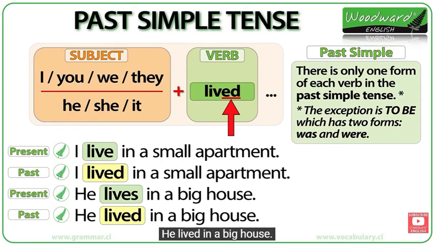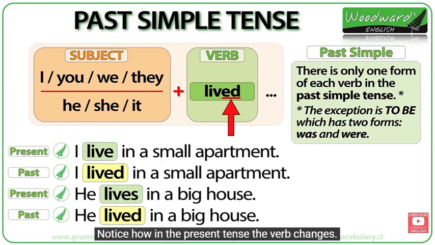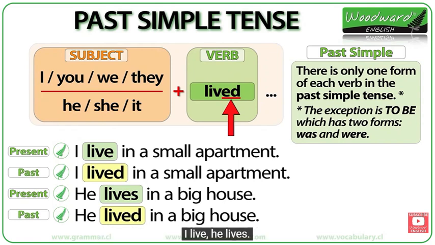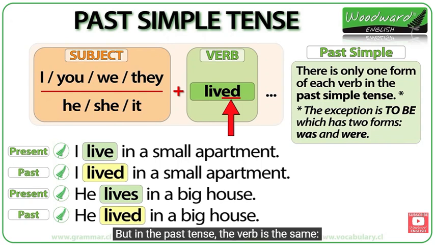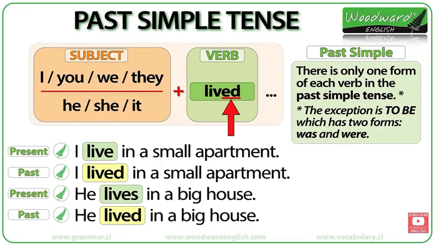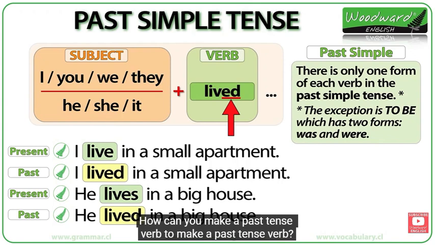He lived in a big house. Notice how in the present tense the verb changes. I live, he lives. But in the past tense, the verb is the same. I lived, he lived. How can you make a past tense verb?